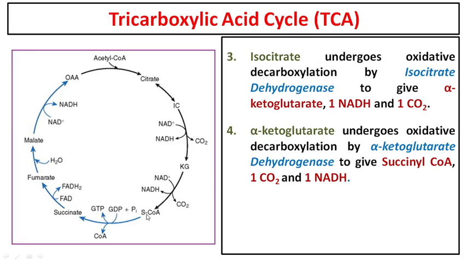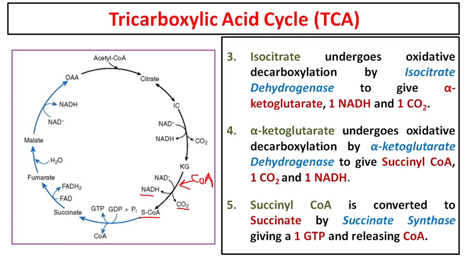This gives you succinyl-CoA. What is not shown in this diagram is that coenzyme A is added again to this reaction. So alpha ketoglutarate will get converted into succinyl-CoA. Again, there is oxidative decarboxylation. You are getting one NADH and one CO2. By this step, you have lost all the 3 carbons from pyruvate. They have been lost in the form of carbon dioxide. Clear?